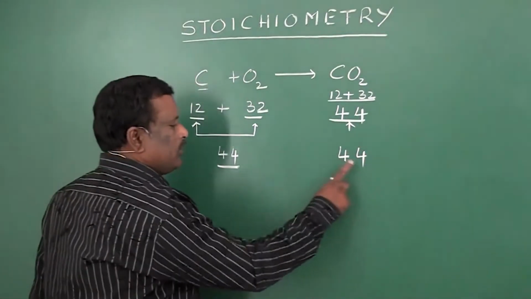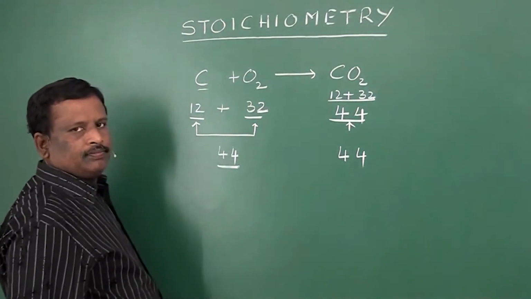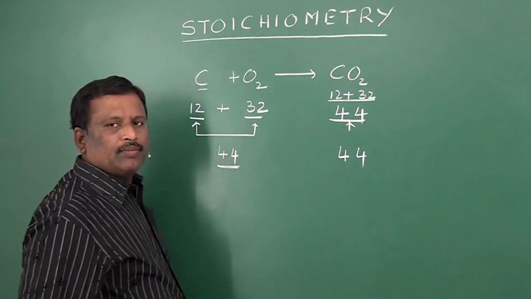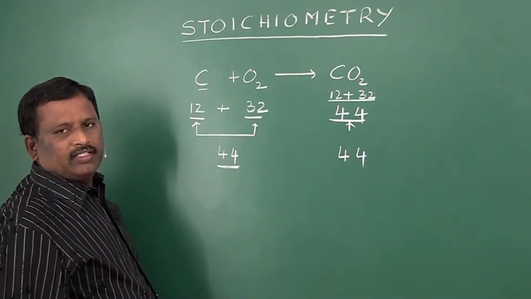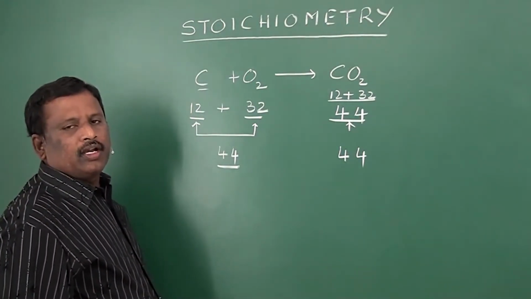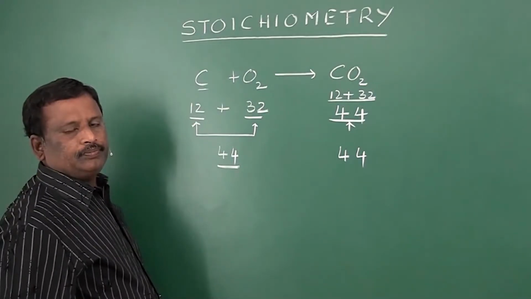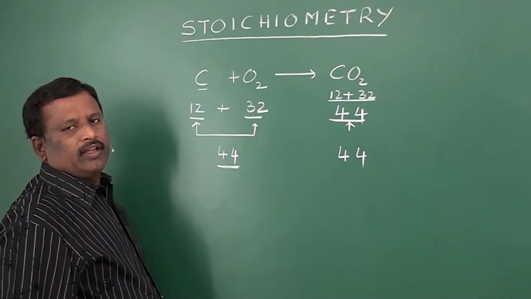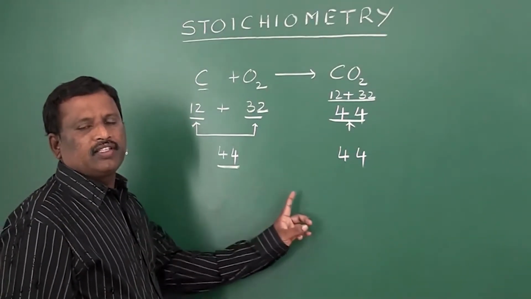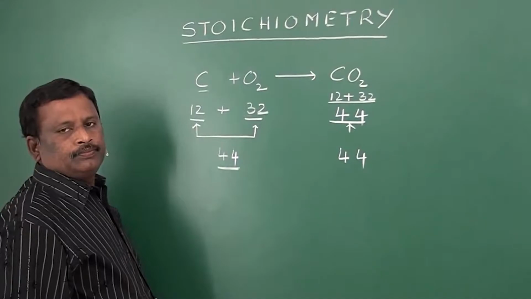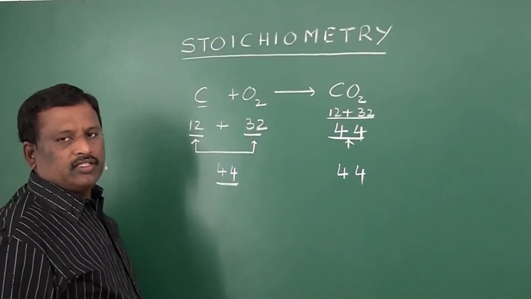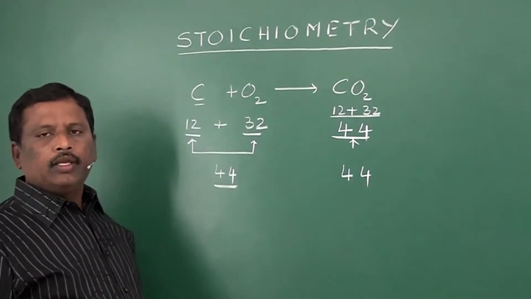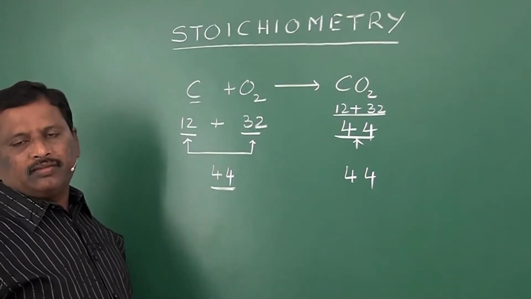That means it is according to the law of conservation of mass. 44 grams of reactants are producing 44 grams of products, which indicates that no mass is destroyed or created. So this reaction is suitable for stoichiometric calculations because it follows the law of conservation of mass. Those equations which are according to the law of conservation of mass are said to be balanced chemical equations.